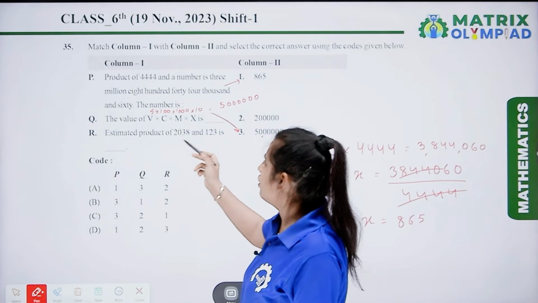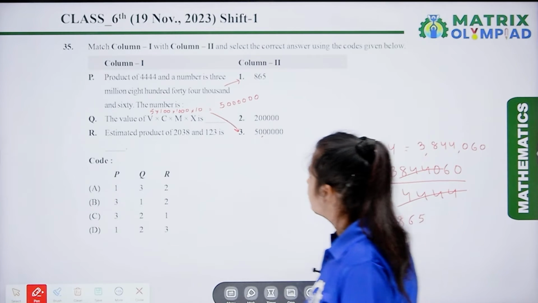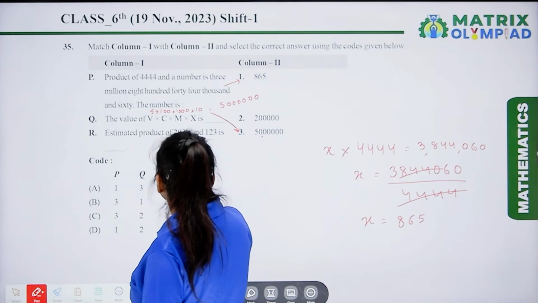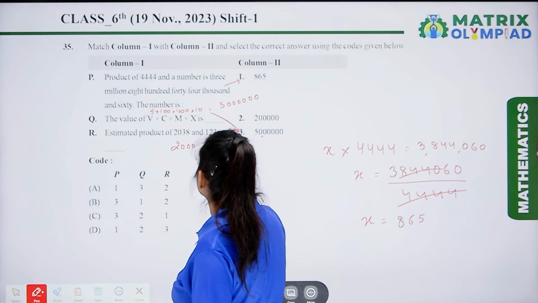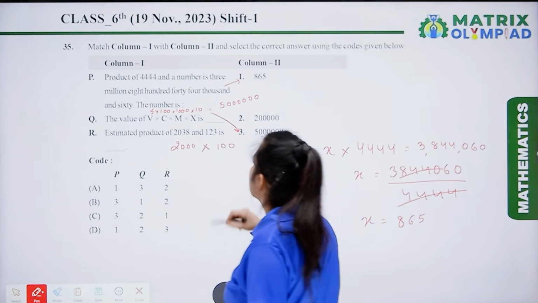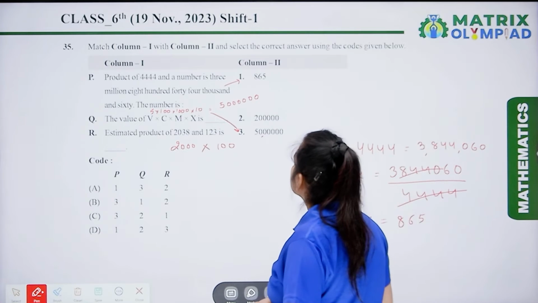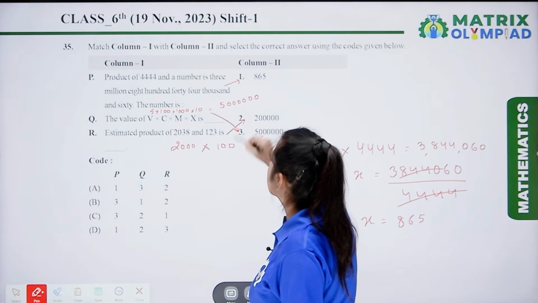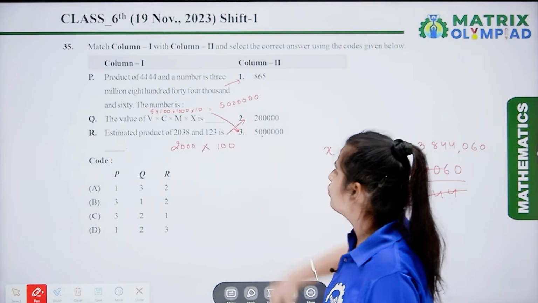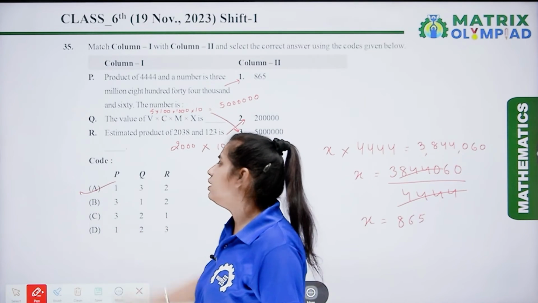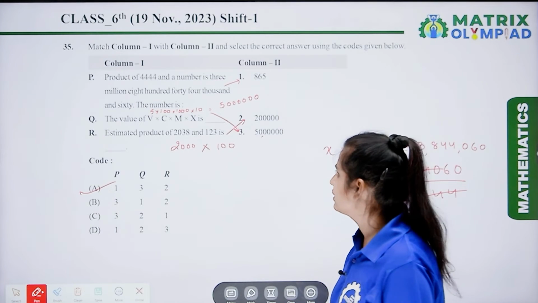The next one is the estimated product of 2038 and 123. So here it is 2000, and this can be written as 100. So 2000 multiplied by 100 gives us 2 lakh. So this is the correct answer. So the sequence is 132. 132 is in option A. So here option A is the correct answer.